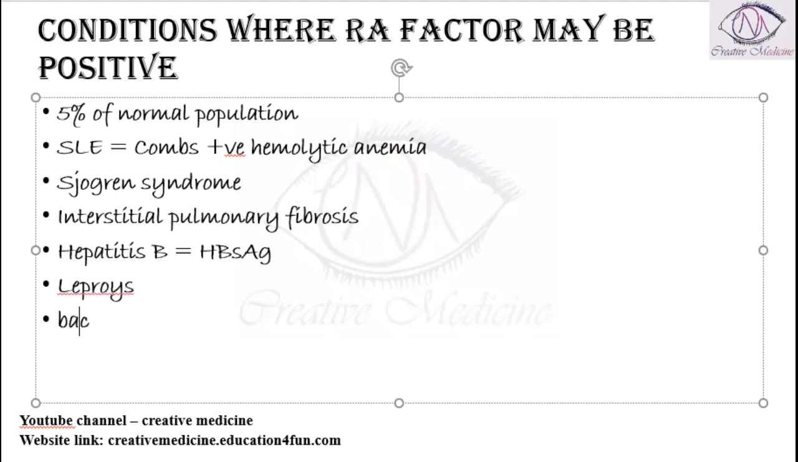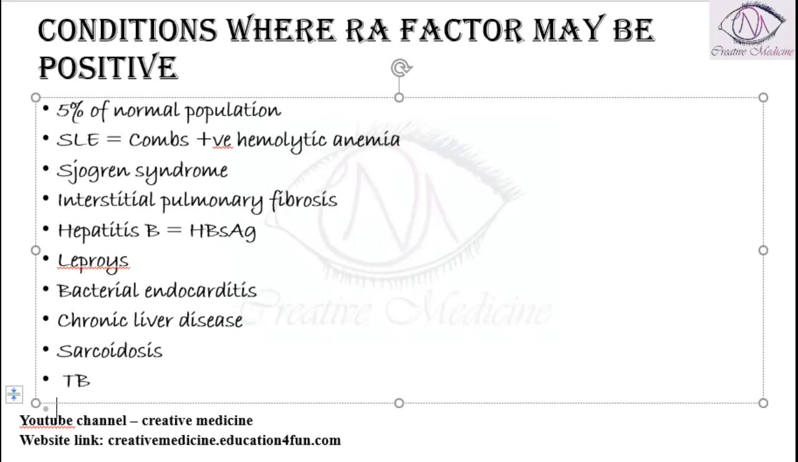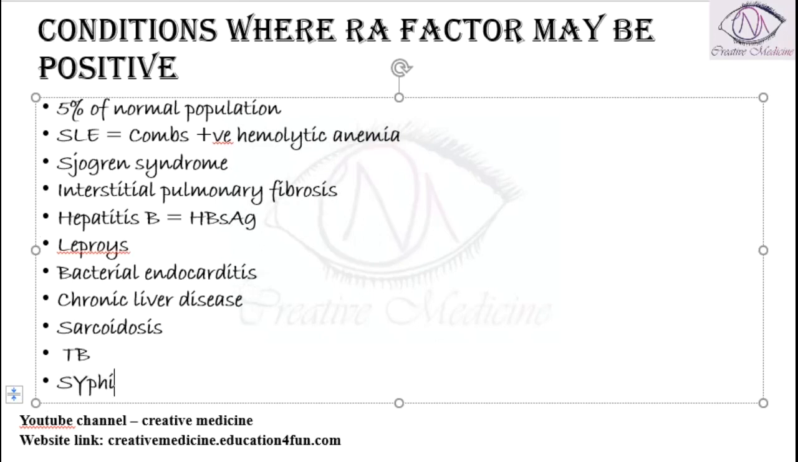It can be positive in bacterial endocarditis, or it can be positive in chronic liver disease or sarcoidosis. It can also be positive in tuberculosis and syphilis. So these are the different conditions where the rheumatoid factor may be positive.